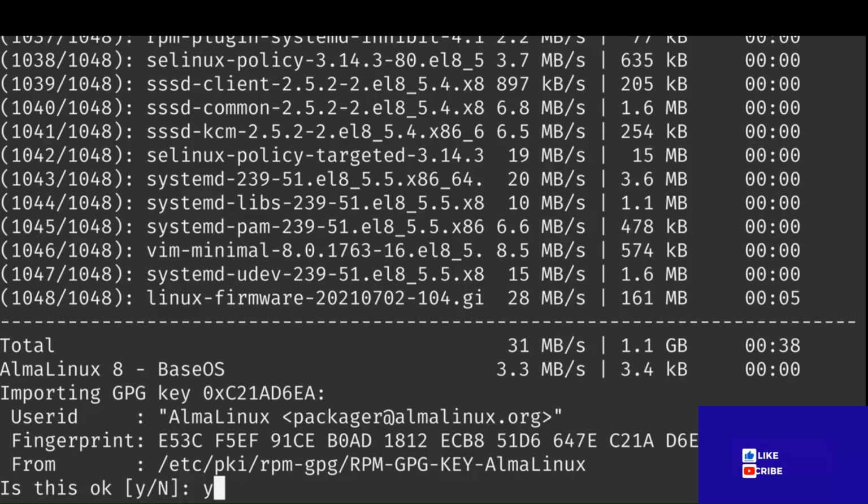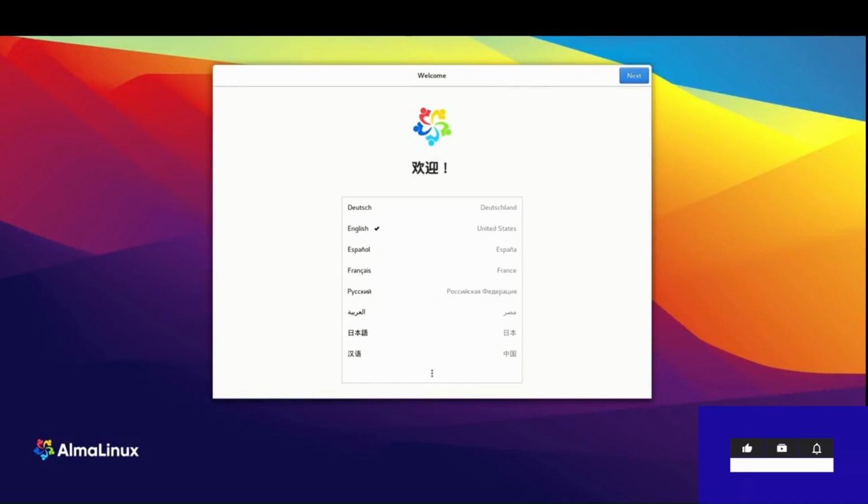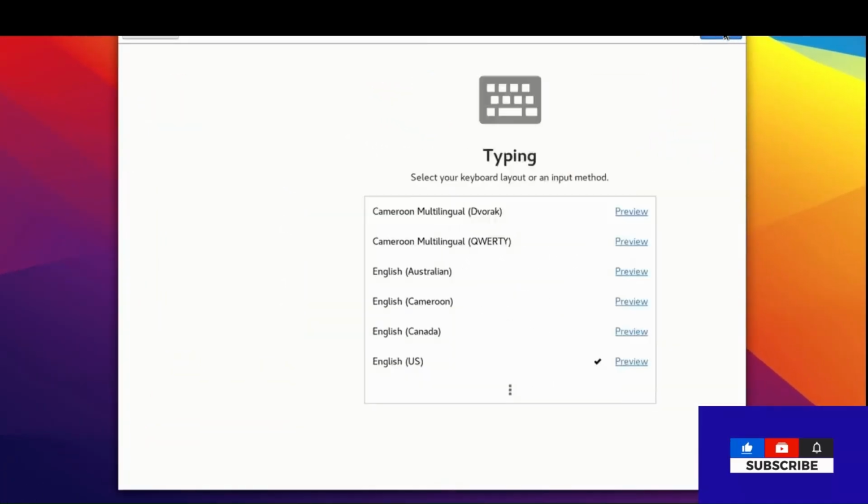Base OS AlmaLinux, importing GPG key, user ID AlmaLinux package at AlmaLinux dot org, fingerprint. See here, it has been completed.